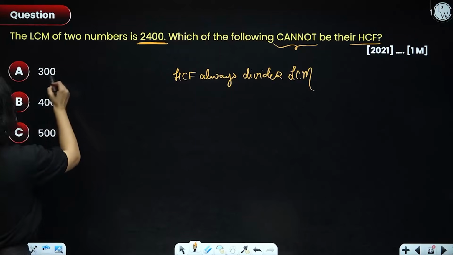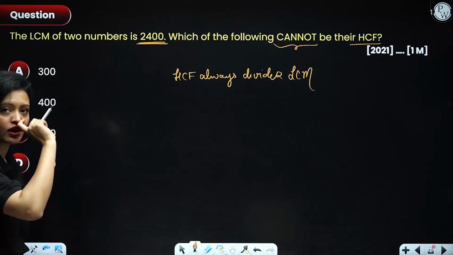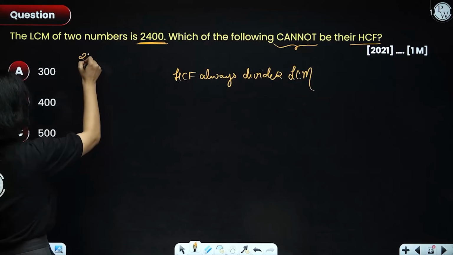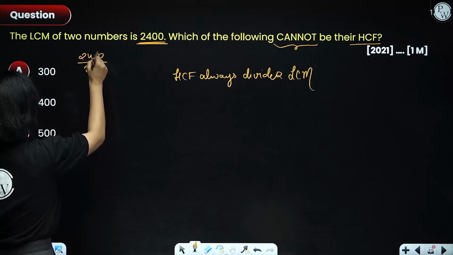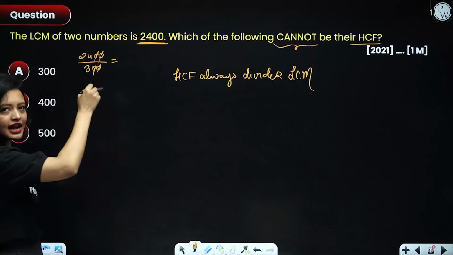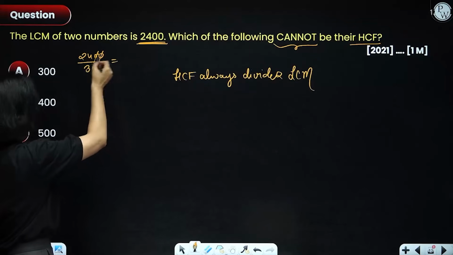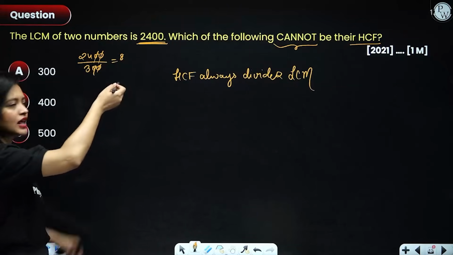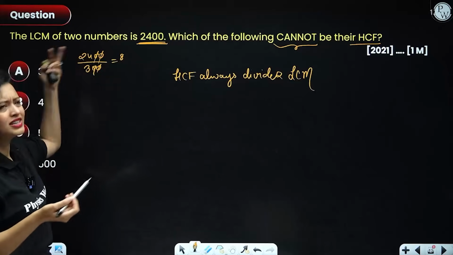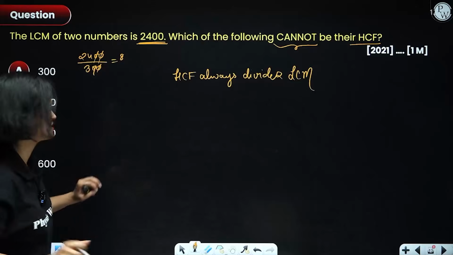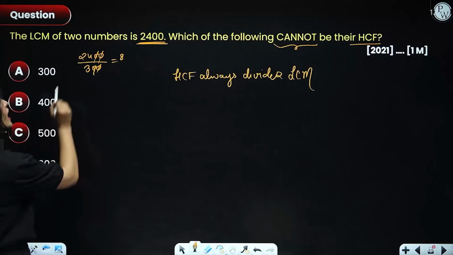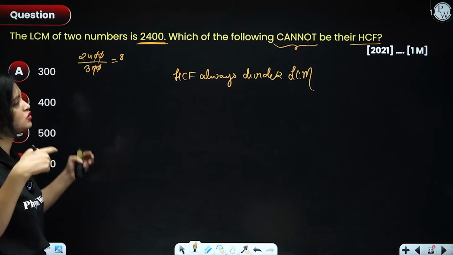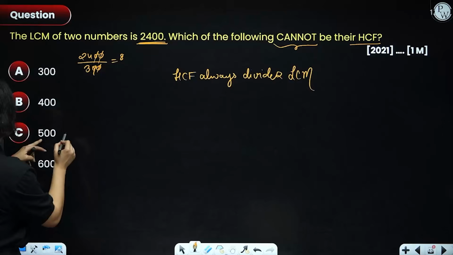So first of all, let's check 300. 300 divides 2400. You can check if you want. This is the calculation: 2400 divided by 300. Will you get your answer as a whole number? The answer is yes. So that means 300 divides 2400. Very basic, everyone. So 300 can be the HCF of the two numbers. 400 again divides 2400, so again it can be the HCF.